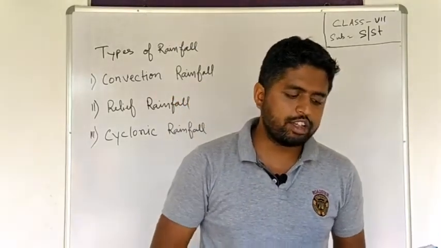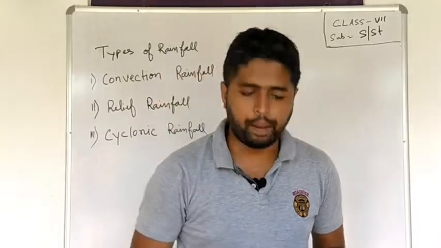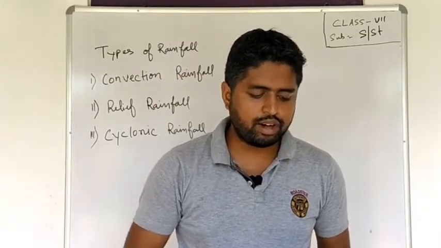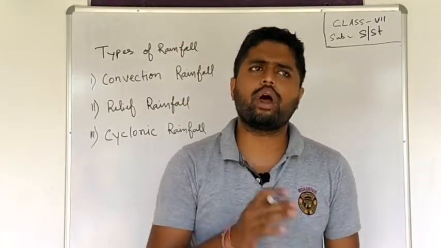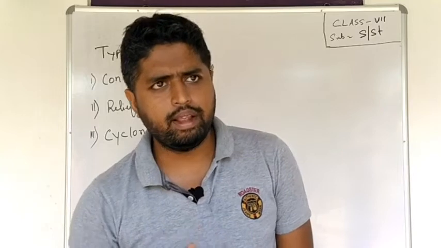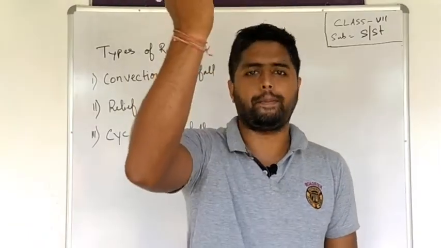Upon rising, the air sheds some of its moisture, due to the tendency of moisture-saturated air to shed excess moisture at the lower temperature prevailing at a greater height. That means wherever there is a mountain, it forces the air to go up.